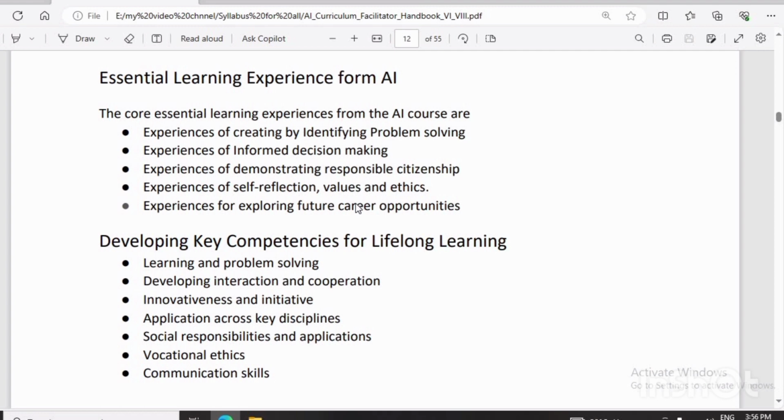So when we create one group with one leader, and that leader is handling the whole group, the decision making skill gets developed by using this type of physical activity. So we can also perform this physical activity. Then experiences of demonstrating responsible citizenship, then experiences of self reflection, value and ethics, experiences of exploring the future